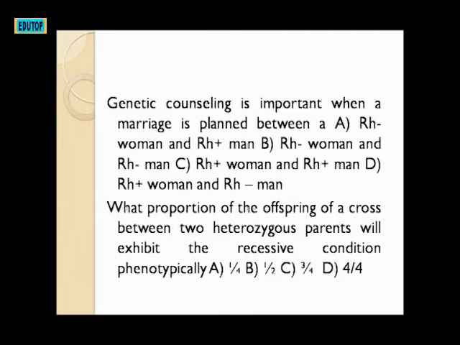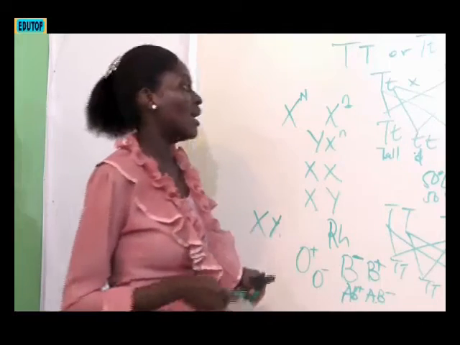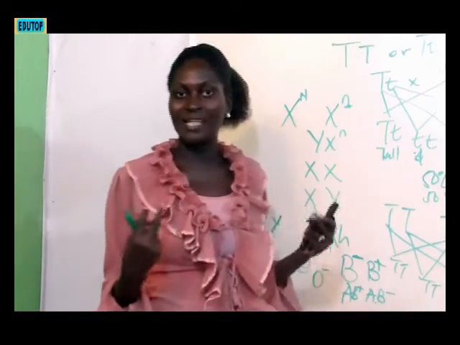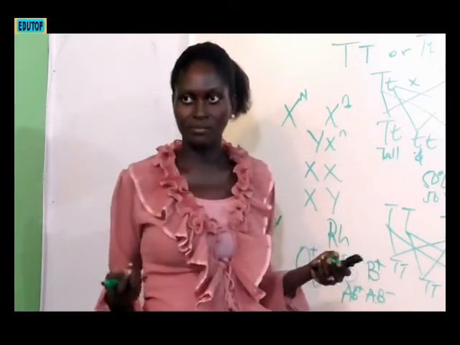The next question: what proportion of the offspring of a cross between two heterozygous parents will exhibit the recessive condition phenotypically? When we talk about heterozygous, it is both dominant and recessive alleles.